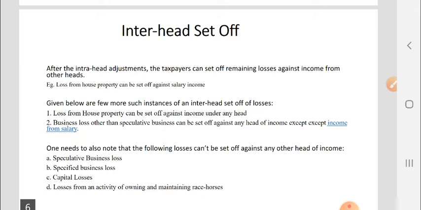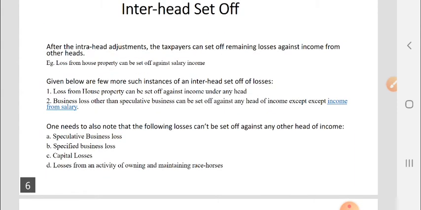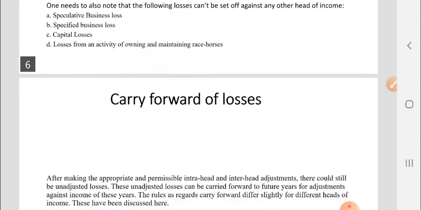Given below are some instances of an inter-head set off of losses. Loss from house property can be set off against income under any head. Business loss other than speculative business can be set off against any head of income except income from salary. One also needs to note that the following losses cannot be set off against any other head of income: speculative business loss, specified business loss, capital loss, and losses from an activity of owning and maintaining race horses. So these are some of the losses which cannot be set off in an inter-head adjustment.